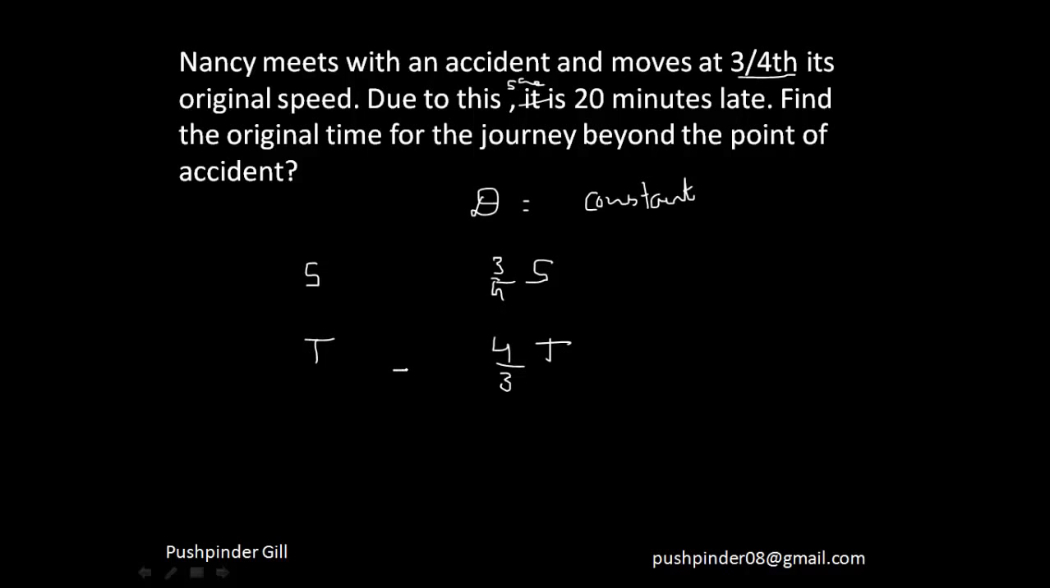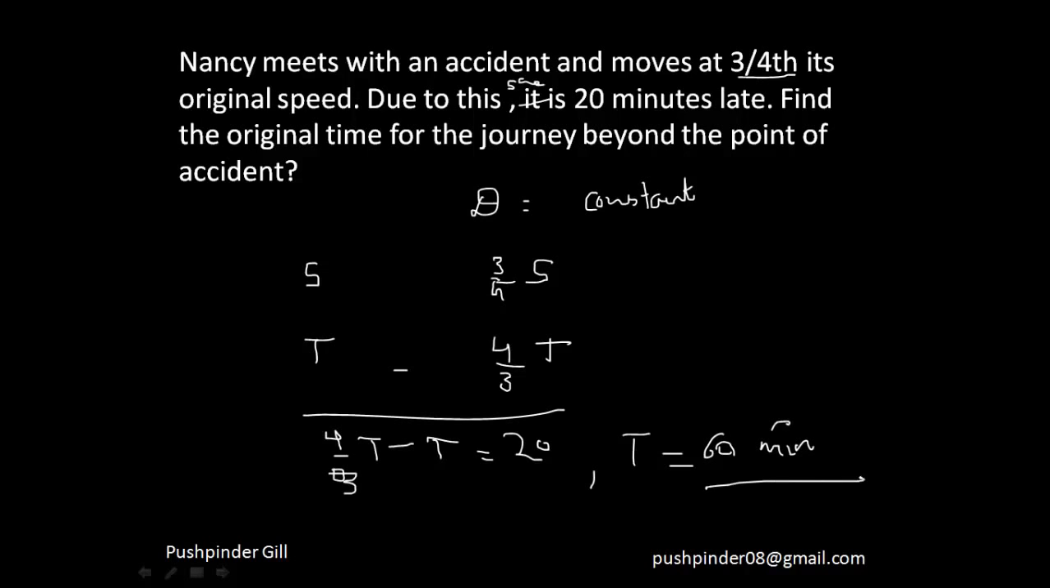And the difference between this time is already given to you as 20 minutes. That means 4 by 3t minus t is already given to you as 20 minutes, right? So the original time taken, if you solve this expression over here, you'll get to be 60 minutes. Fine. You see, the question became so easy for us.